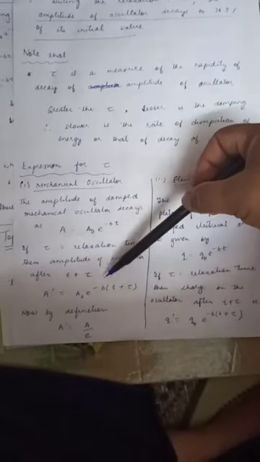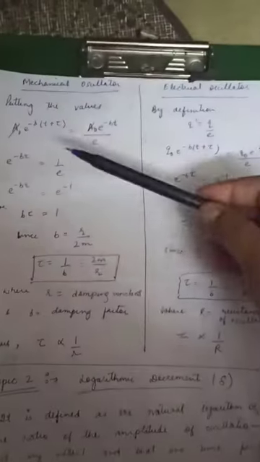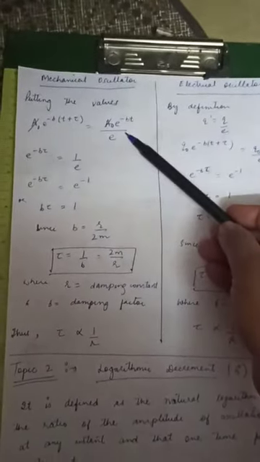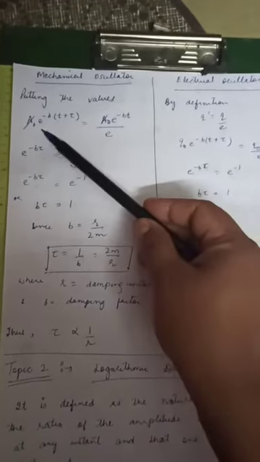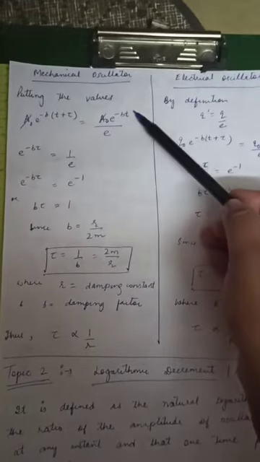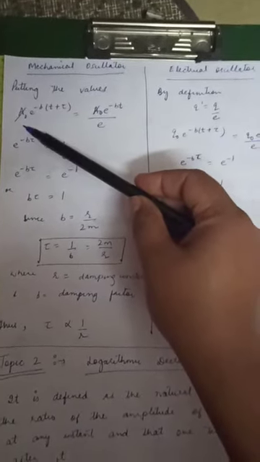That means after time t plus tau, its amplitude is written as A prime, which is A0 e raised to power minus b, where t will now change to t plus tau. Then by definition we know that A dash is equal to A by e. It decays to 1 by e value. Therefore putting the values on both the left hand side and right hand side, we get A0 e raised to power minus b (t plus tau), which is equal to A0 e raised to power minus bt by e.